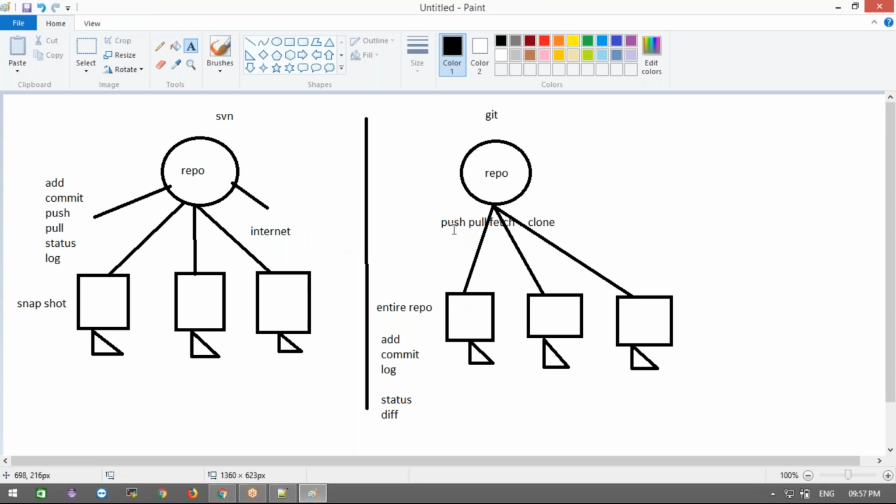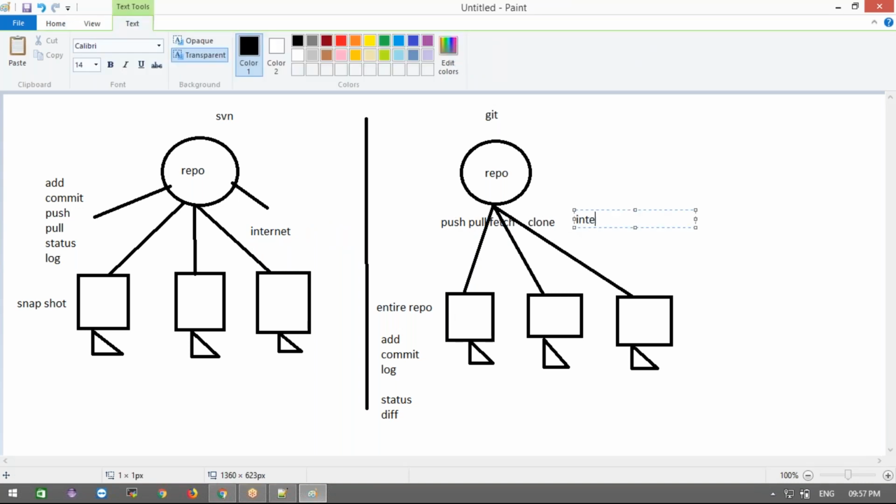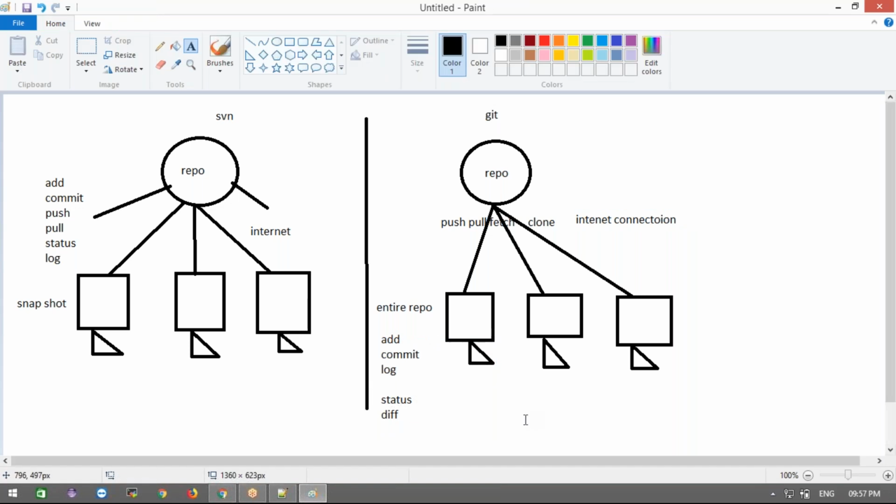When you are pushing, pulling, or fetching, only then do we need an internet connection. For the remaining work, until it is complete, there is no need to depend on the remote repository. You can practice for 3 or 4 days without internet, without connecting to your remote server, because you have the code in your local system. That's why we don't need to work on the centralized repository. This is the main difference between SVN and Git.